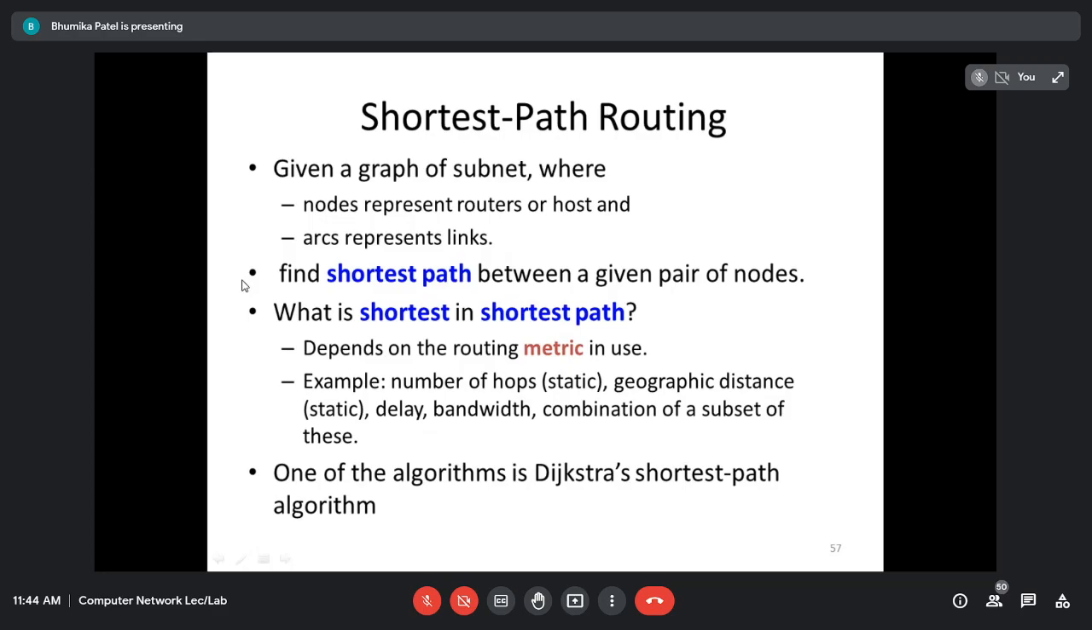Okay, last एक topic करा दे, then I'm just ending the session. Shortest path routing.